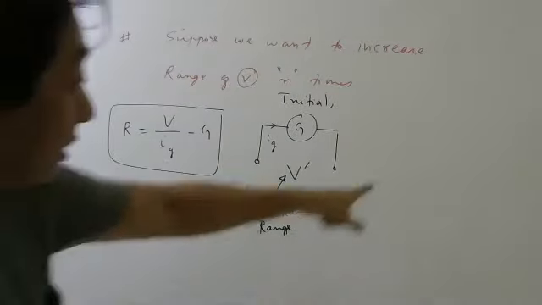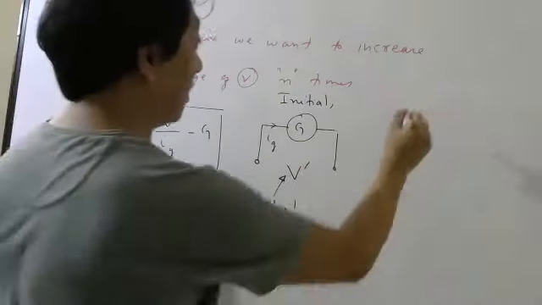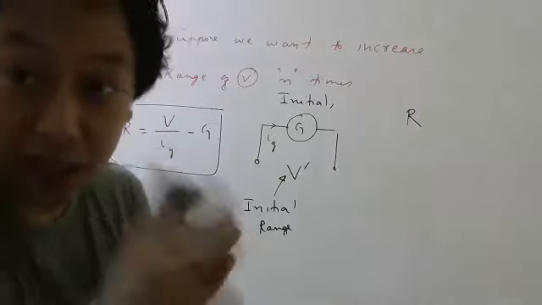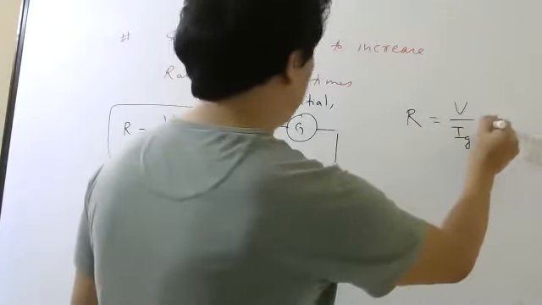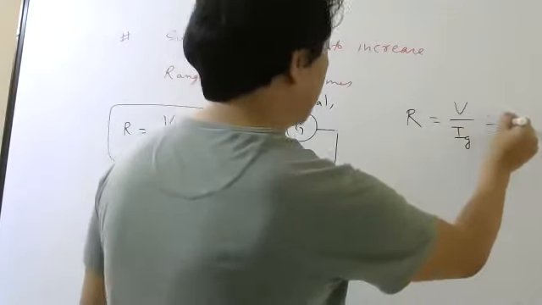For this circuit, I already calculated that the resistance you need to connect in series is V by Ig minus capital G. Sometimes I write capital I, sometimes small I, so be careful.